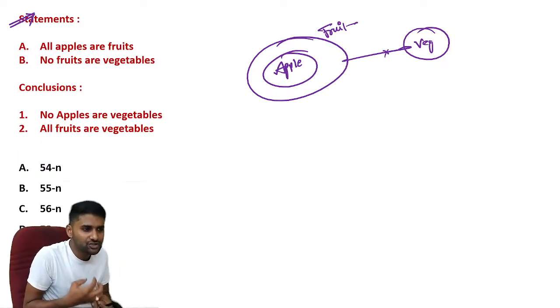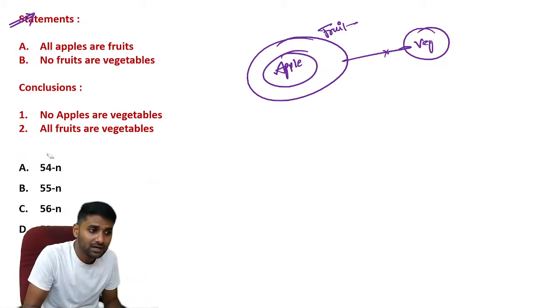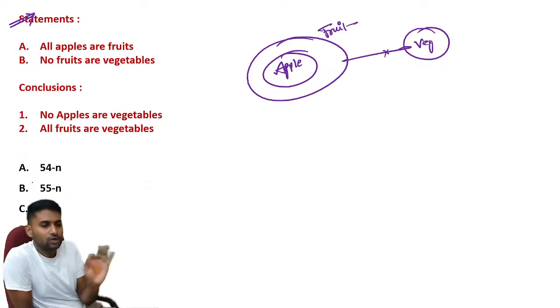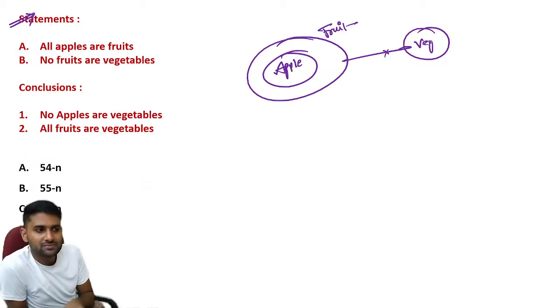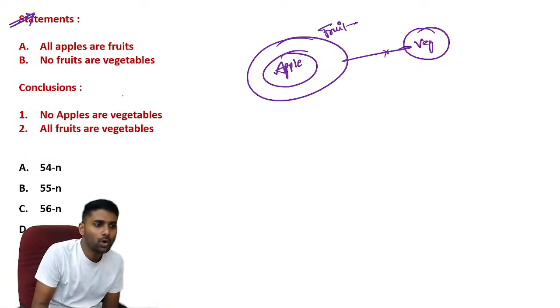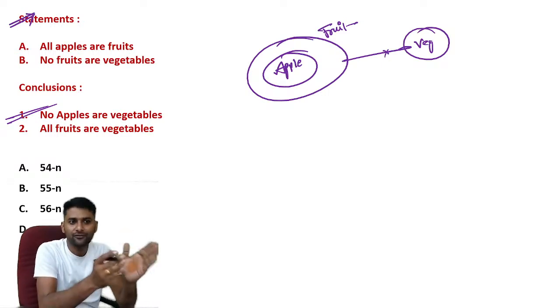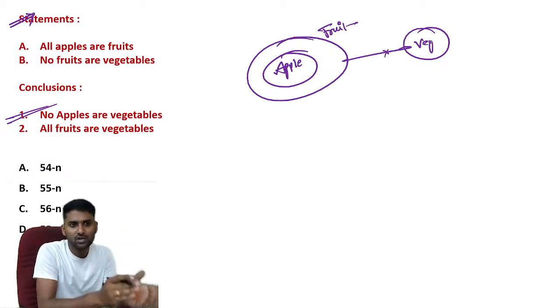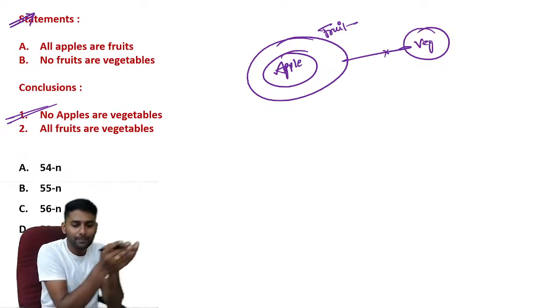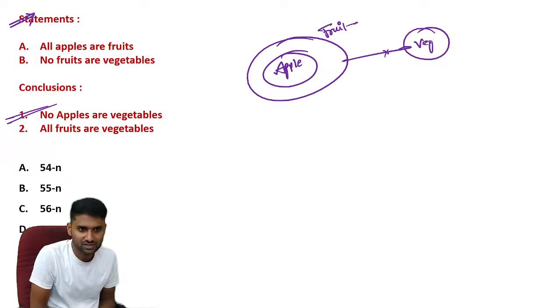You cannot assume a relation between apple and vegetable or fruit and vegetable. If you assume any kind of relations, remember guys, you are violating the statement. Remember one point while solving any question in syllogism. You can go with any assumptions, but you can't disturb the statement, meaning you can't change it. No apple is vegetable. Yes, you can see that information. The entire fruit is not a part of vegetable, but apple is a part of fruit. Apple is not a part of vegetable. We can conclude that.